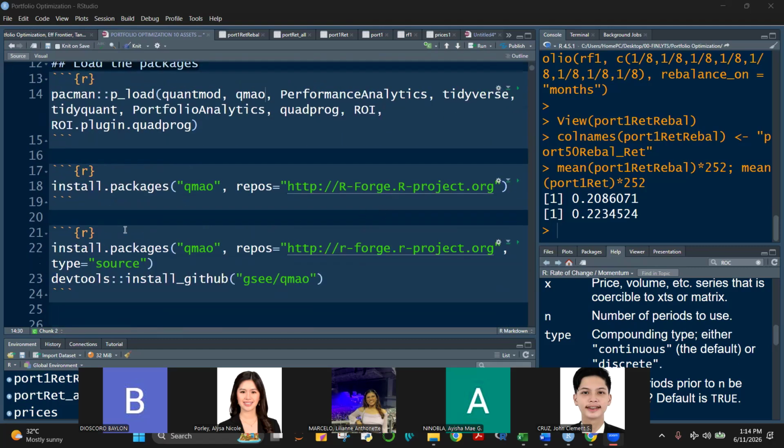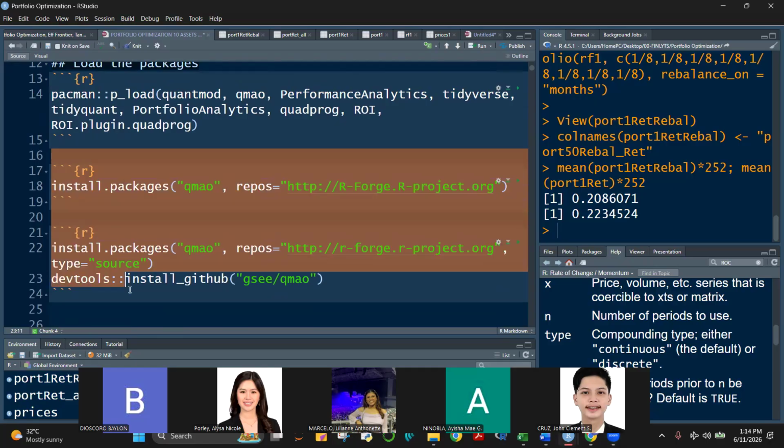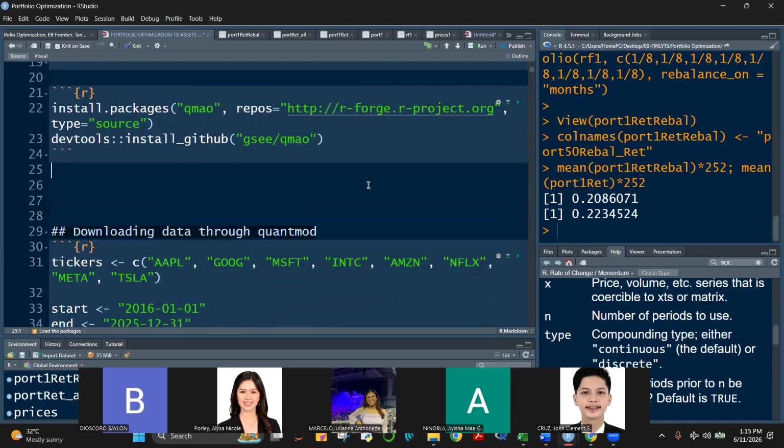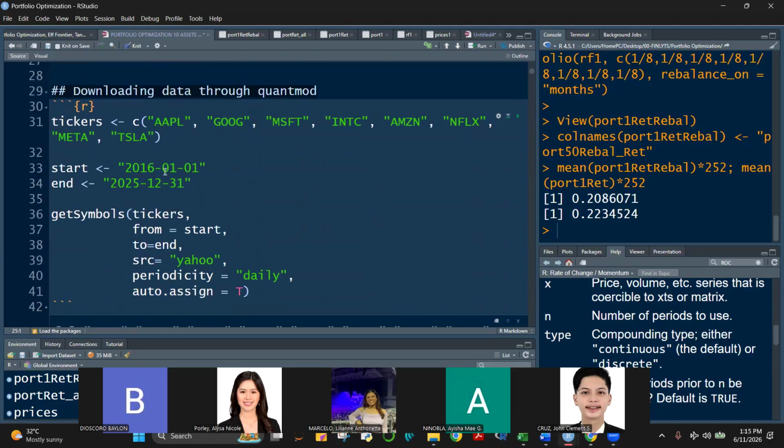All right. This is the one I was talking about, Armand, my senior last time. I'll share this in the chat box just in case others are not able to run their QMAO. So just copy this and try to load your QMAO.